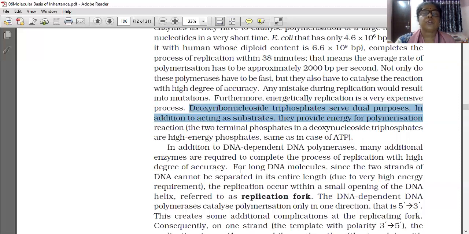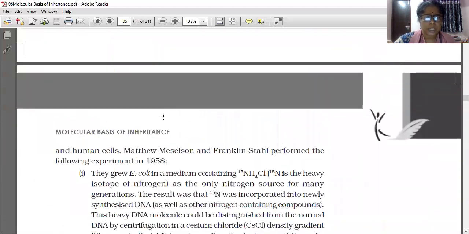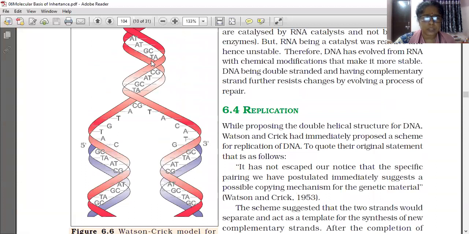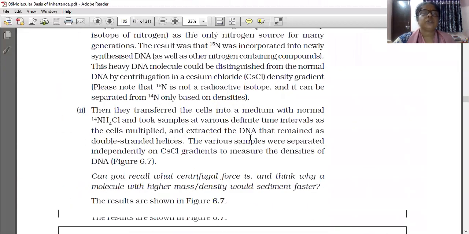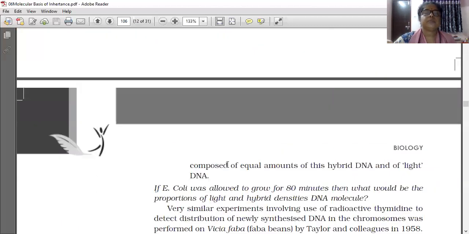Understood? So, for long DNA molecules, the two strands of DNA cannot be separated in their entire length. Some DNA are very lengthy, so it is not necessary that the full length of DNA should be opened. In this diagram, the full length of the DNA is not opened. This portion is opened, and this portion is not opened up.